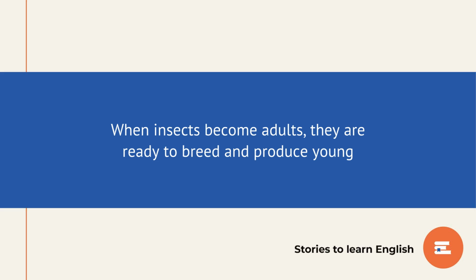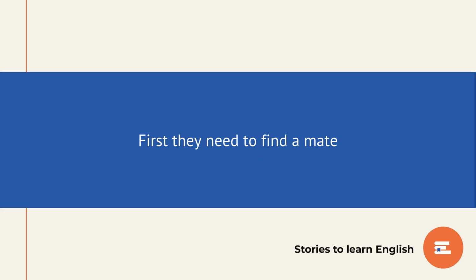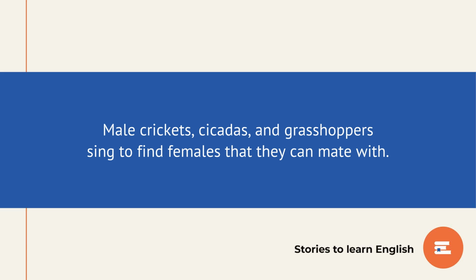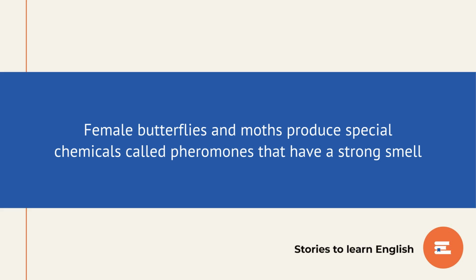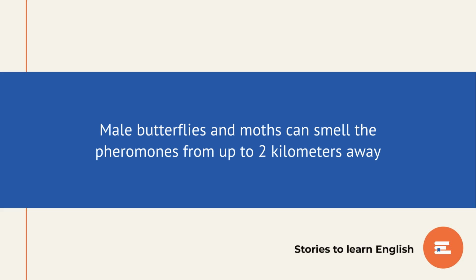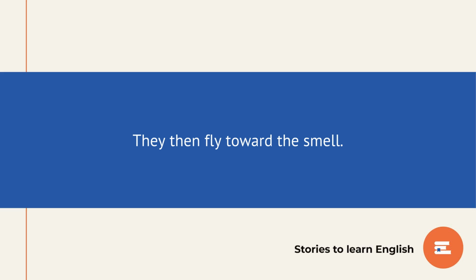Finding a mate. When insects become adults, they are ready to breed and produce young. First, they need to find a mate. Male crickets, cicadas, and grasshoppers sing to find females that they can mate with. Female butterflies and moths produce special chemicals called pheromones that have a strong smell. Male butterflies and moths can smell the pheromones from up to 2 kilometers away. They then fly toward the smell.